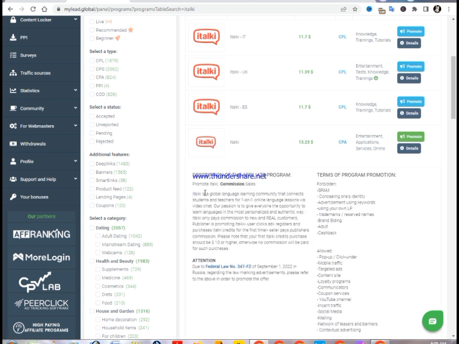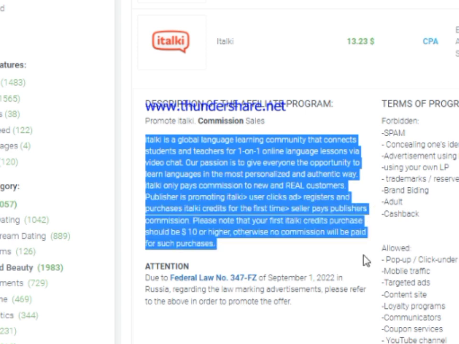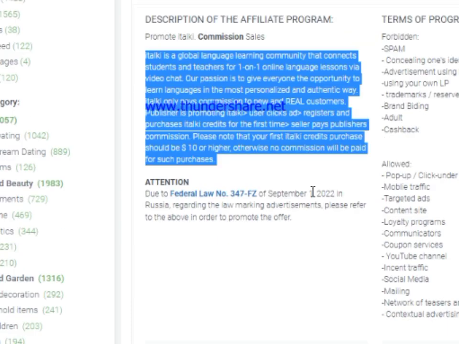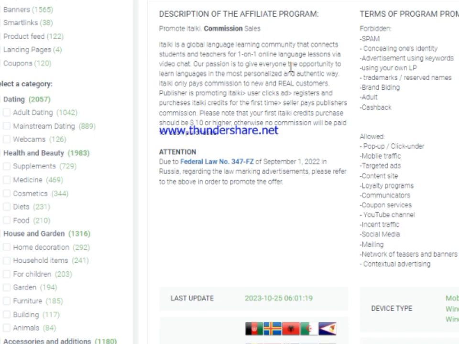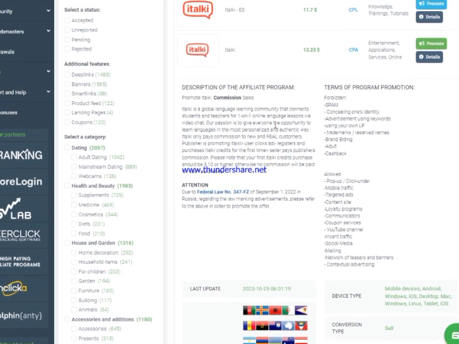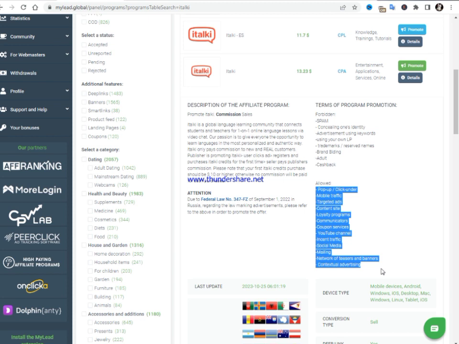As you can see, this is the definition of italki. It is a language learning platform where everybody can learn any language for themselves, like Chinese, Spanish, and so many others. The sales start as low as $10, $20, as cheap as that, and it converts easily. Look at the forbidden traffic right here: spam, advertising using keywords, using your own LP trademark, cashback and adult. You can use other traffic sources to make money for yourself.